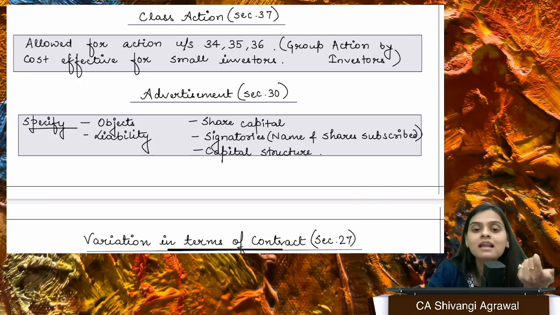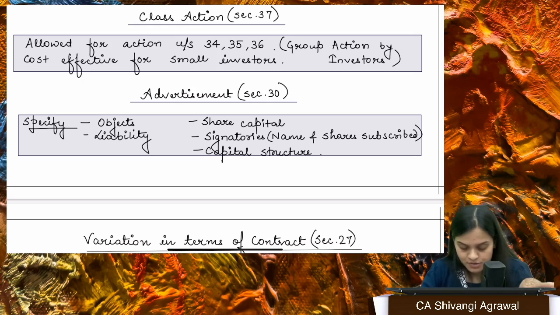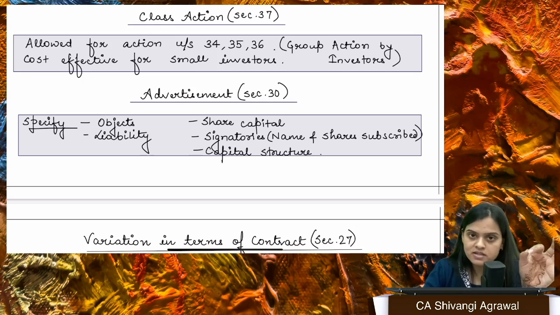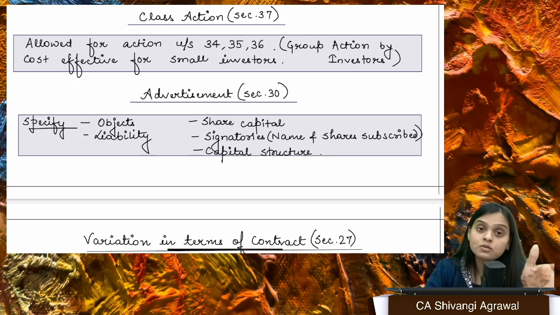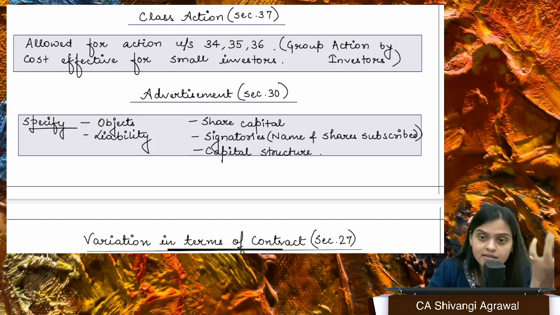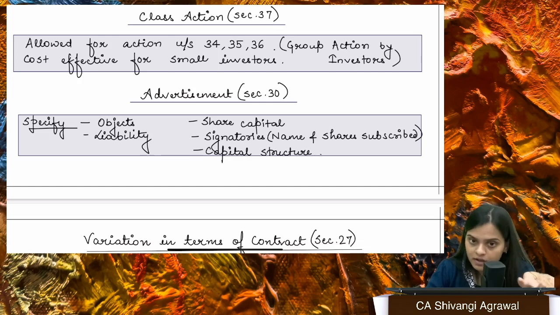So this is a class action section which allows a group to make an application. Okay, so this is nothing but a group action by investors. It is very cost effective, and of course it is very effective also otherwise, because there's a lot of weight in the application. There are so many people who are affected, and it is clearly evident on paper, right?